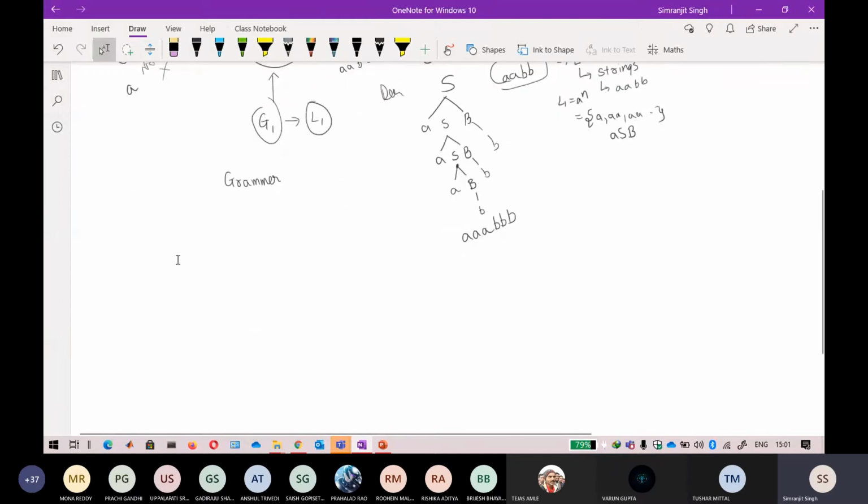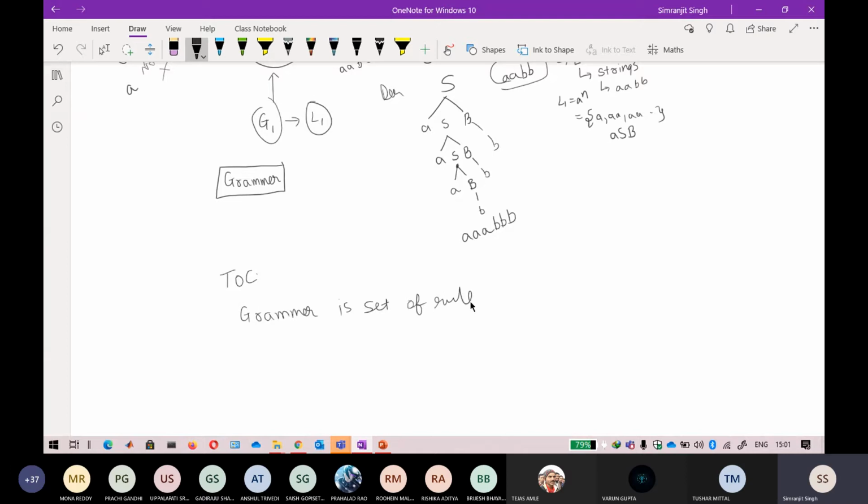Now if I just repeat myself, what exactly is a grammar? Grammar is a set of rules. In TOC, I'm talking about grammar. In English grammar, there is only one language, English. For the English language, the English grammar is the set of rules that the English language follows. But in TOC, grammar is a set of rules for a particular language.